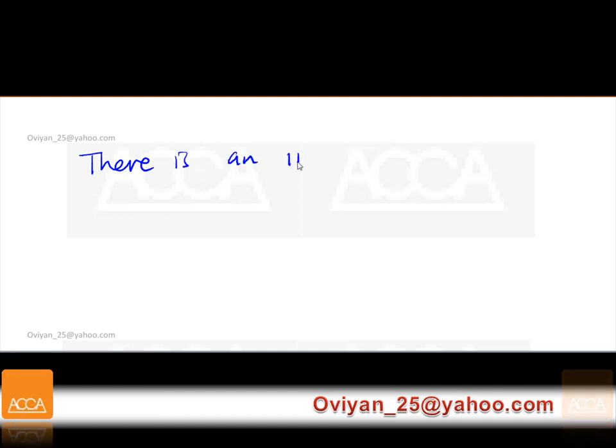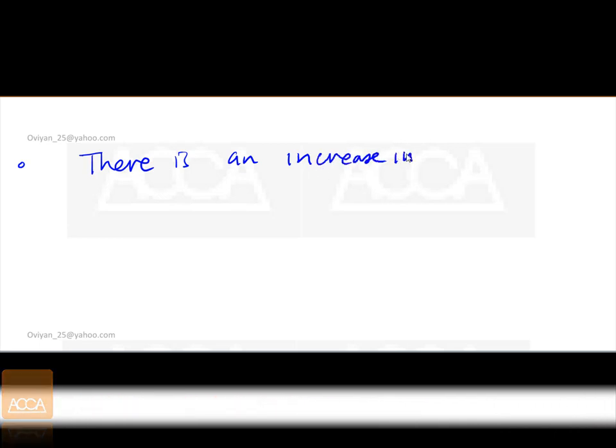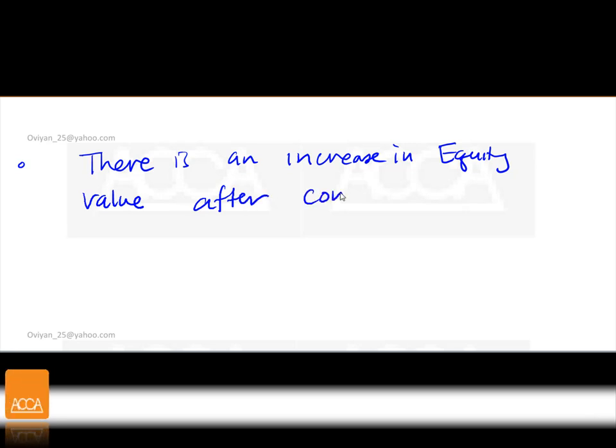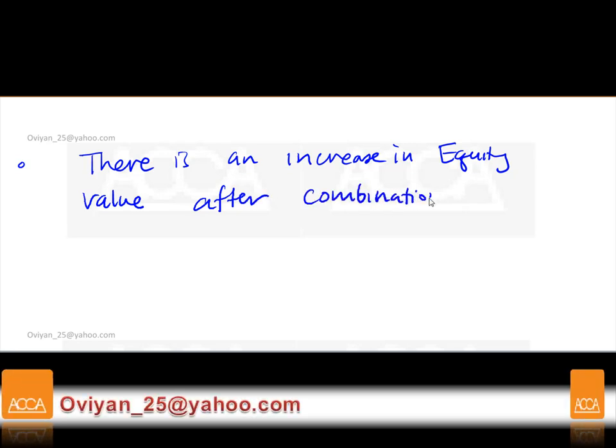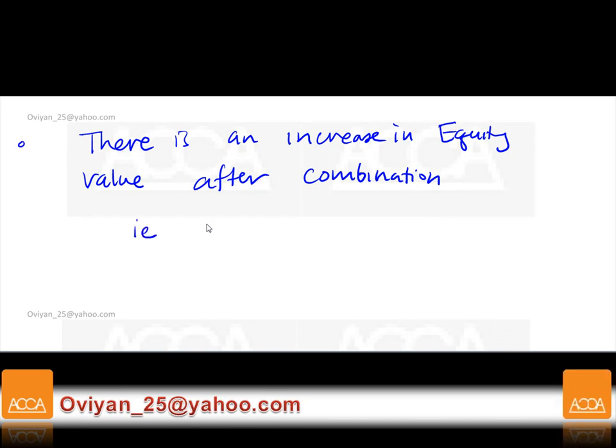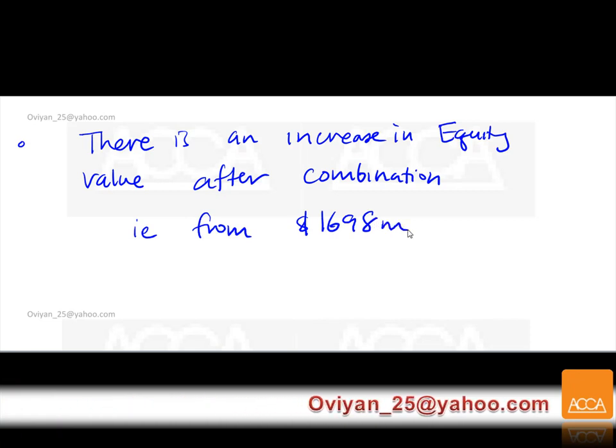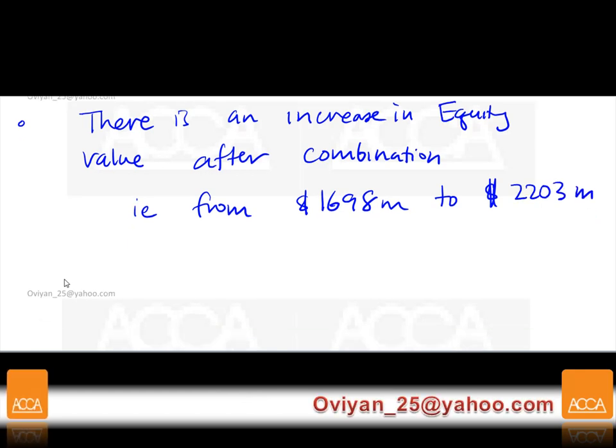We're going to say quickly, there is an increase in equity value after combination, i.e. from 1698 million to 2203 million, by 30%.